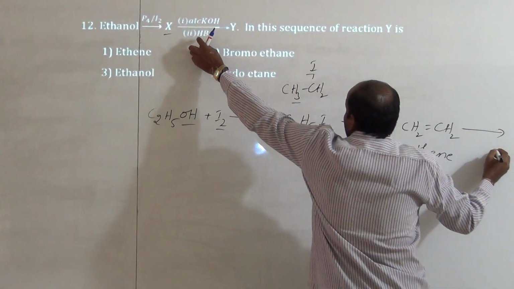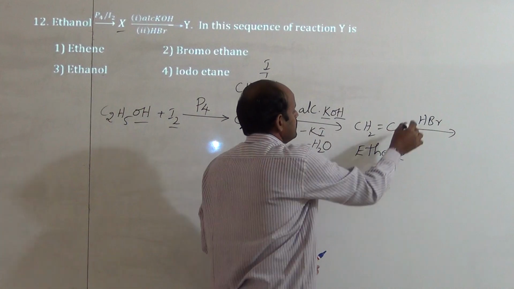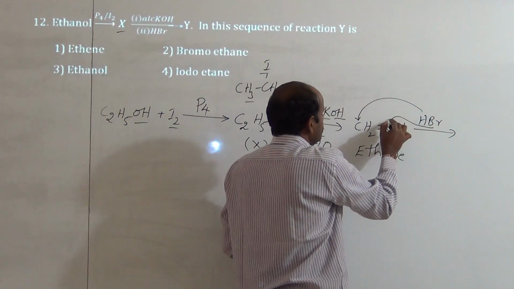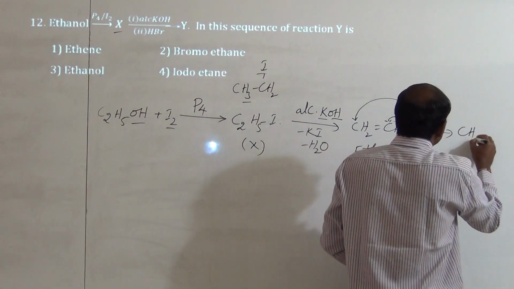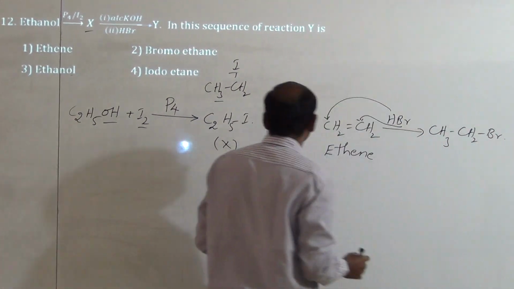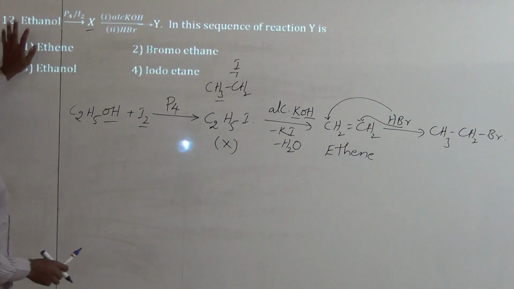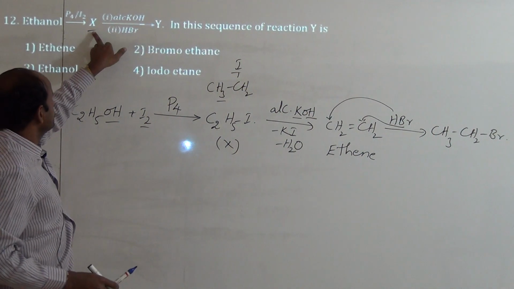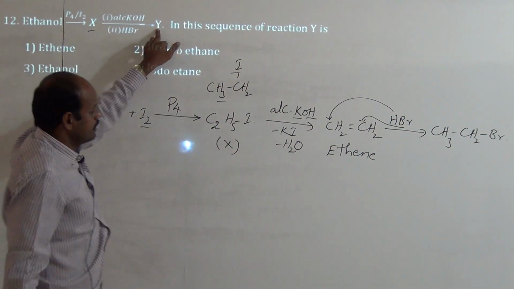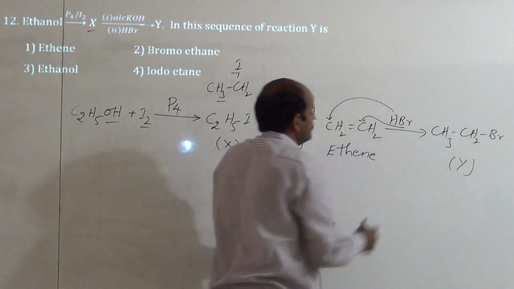What is the next step given? React with HBr. Then it is the addition reaction. This hydrogen can be added to this carbon and this Br is added to this carbon. Then we get CH3CH2Br. This only, no? So what they gave here? In this reaction, X means ethyl iodide, and here it is the Y. What is the Y here? This ethyl bromide or bromoethane is Y.